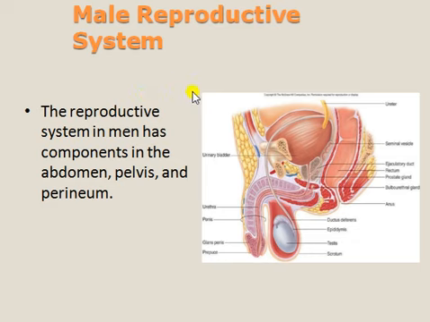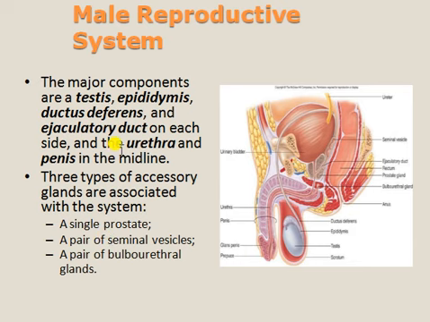In the male reproductive system, the components are the organs present in the abdomen, pelvis and perineum. This part we can call the abdomen. This is the pelvic girdle, that bone. In that pelvic girdle some few organs are also present, and then the perineum. So these are the locations of the male reproductive system.